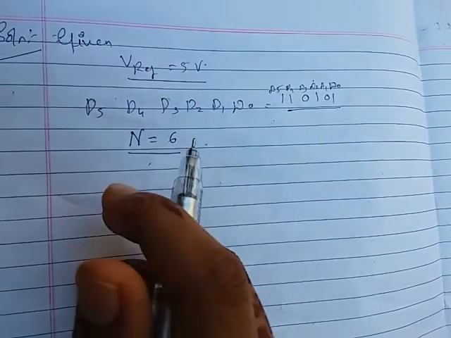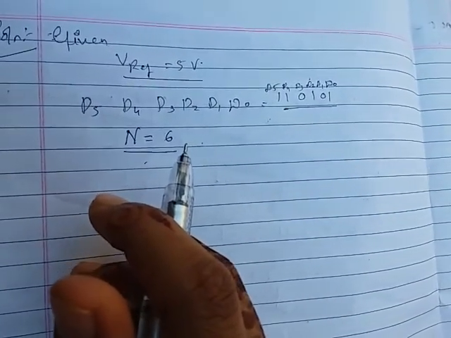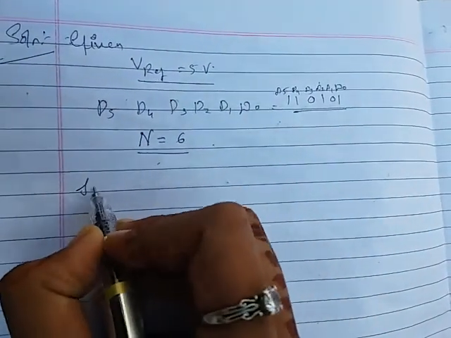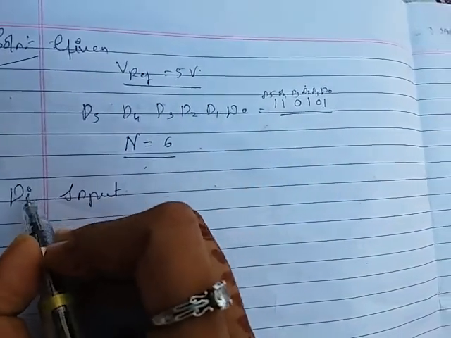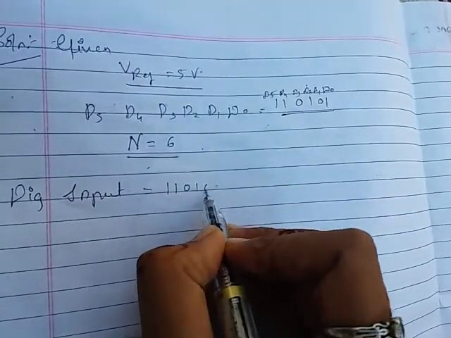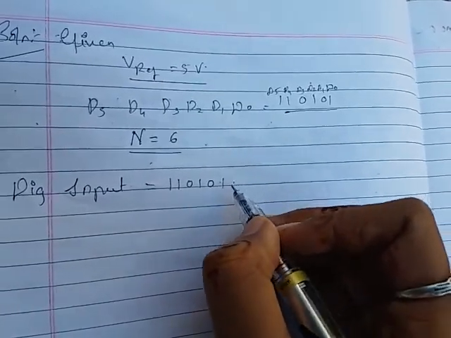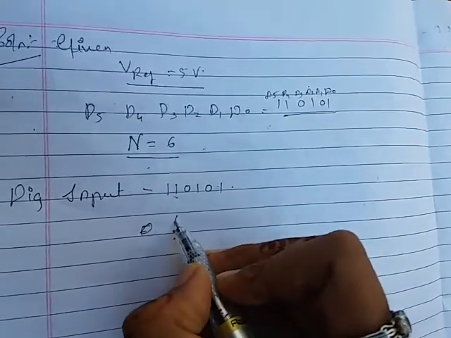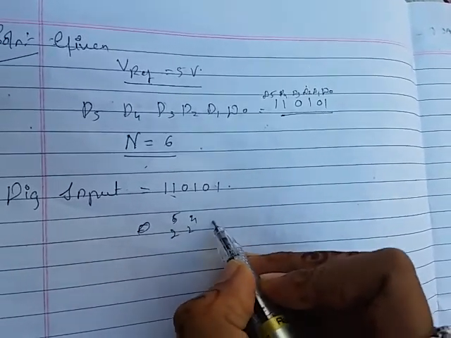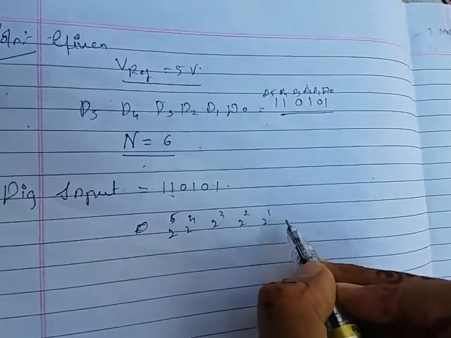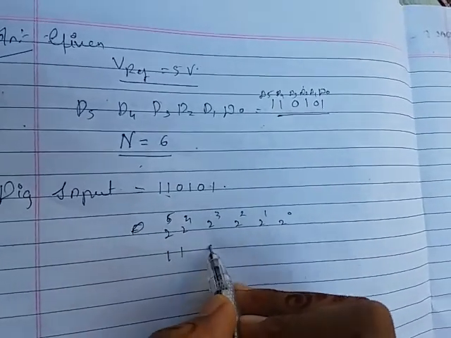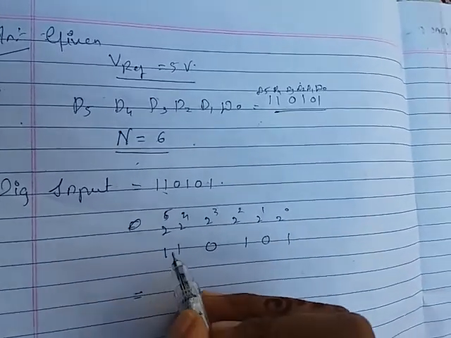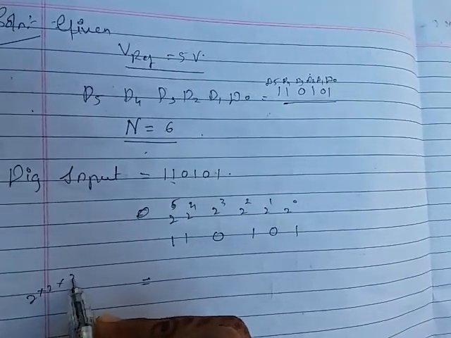Now, to solve this problem we can predict the value of the output voltage based on previous experience with DACs. The digital input they have given is 110101, which can be written in binary with the place values 2 raised to 5, 4, 3, 2, 1, 0, as 1 1 0 1 0 1. So what is this value now? 2 raised to 5 means 2 into 2 into 2 into 2 into 2.